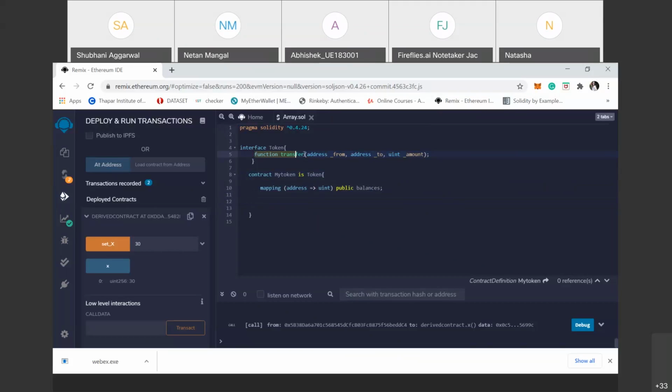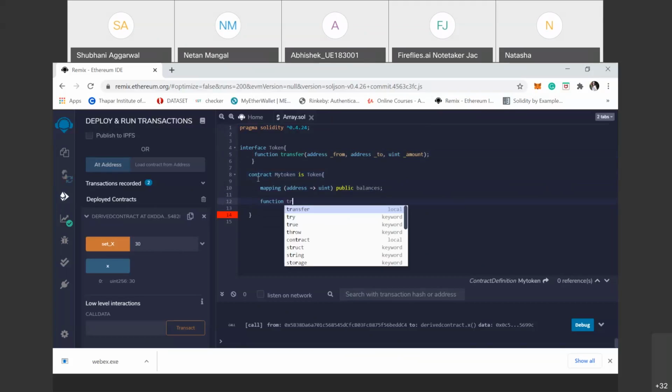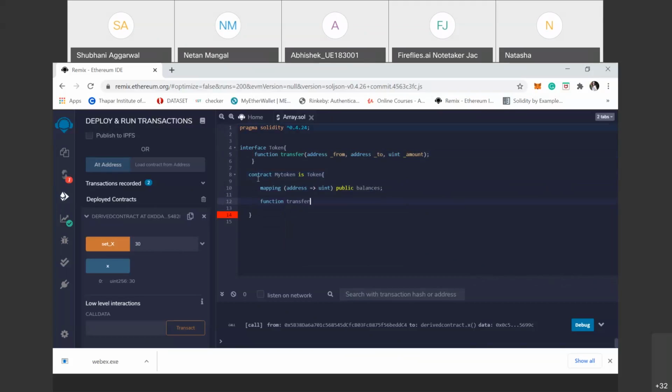The implementation part of this function is in this derived contract. So same as before, transfer: address from, which address, to address, and how much amount we want to pay.